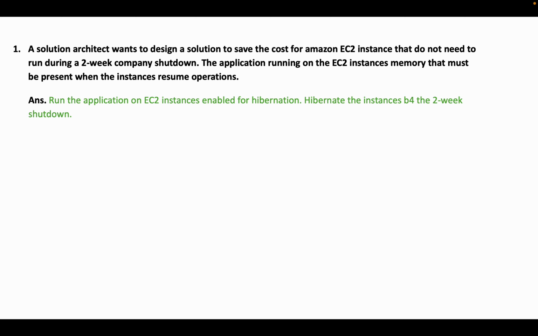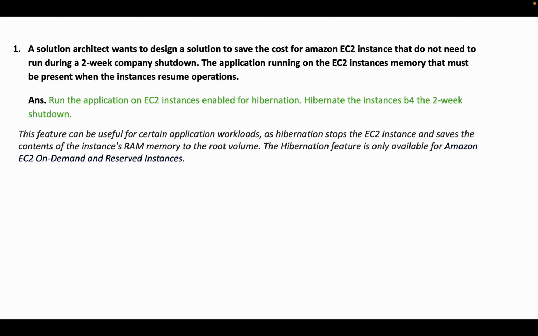So run the application on EC2 instances enabled for hibernation, and hibernate the instances before the 2-week shutdown. Why can we hibernate the instance? Because once we are hibernating the instance, it becomes very cost effective and we don't need to pay for that period of time. Hibernation stops the EC2 instance and saves the content of the instance RAM memory to the root volume. We will be saving the RAM memory.